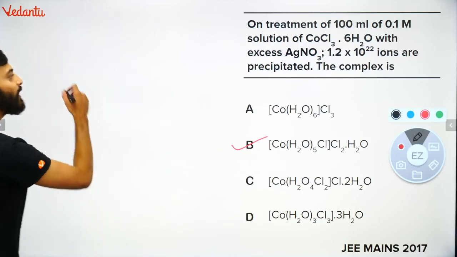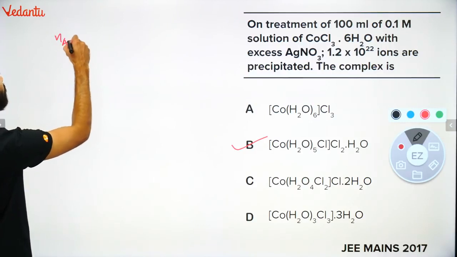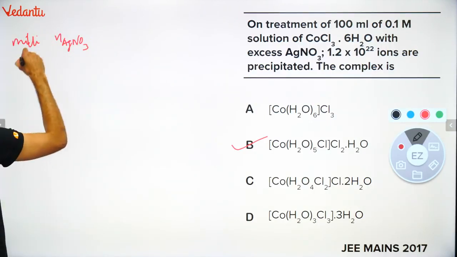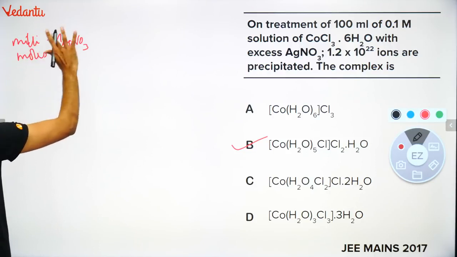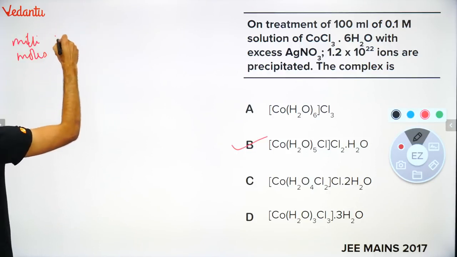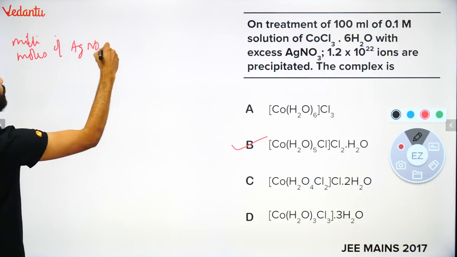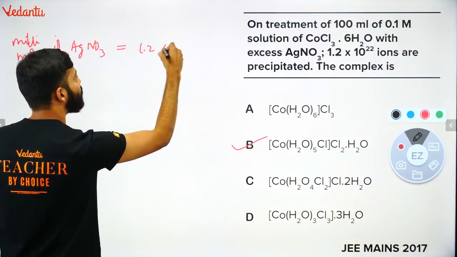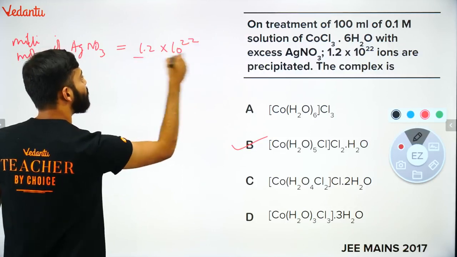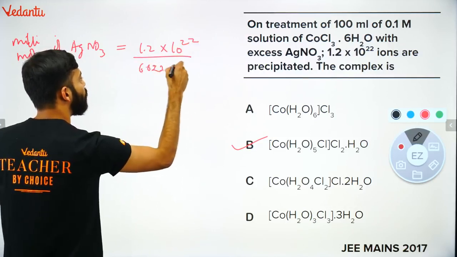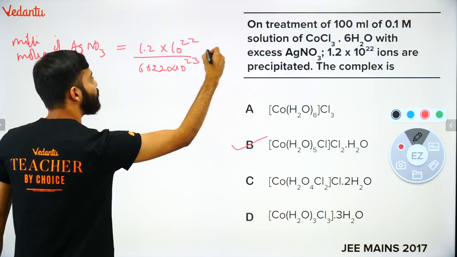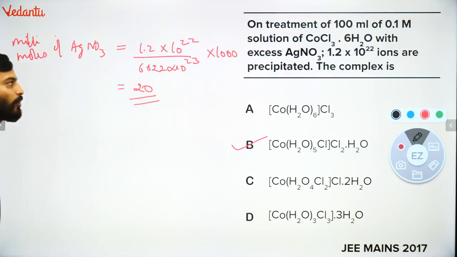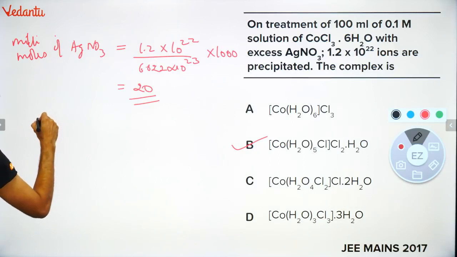So I will find the number of moles of AgNO3. Let us find millimoles, that will be easier. Millimoles of AgNO3 will be equal to the number of ions, 1.2 into 10 power 22, divided by 6.022 into 10 power 23 into 1000, because I am finding millimoles. How much will it come? 20.